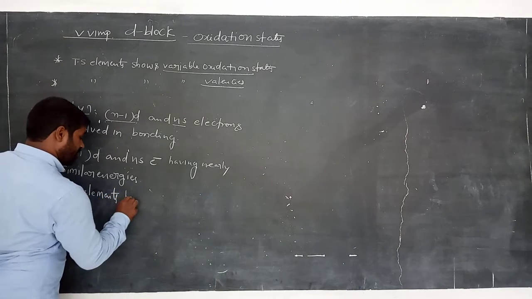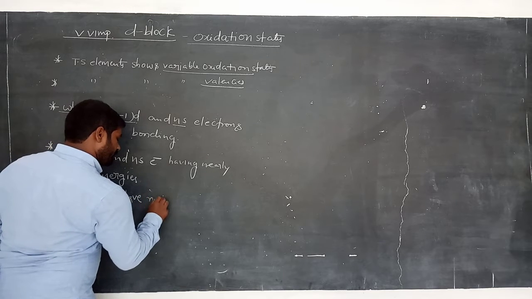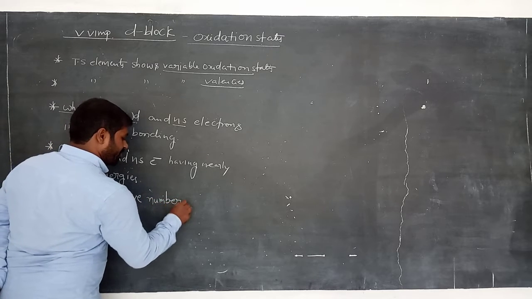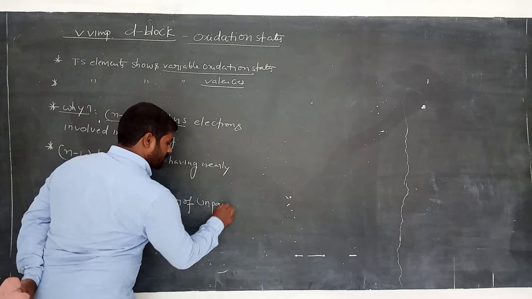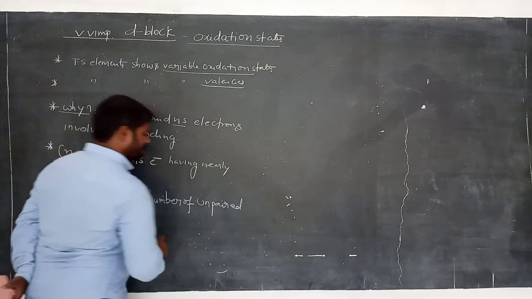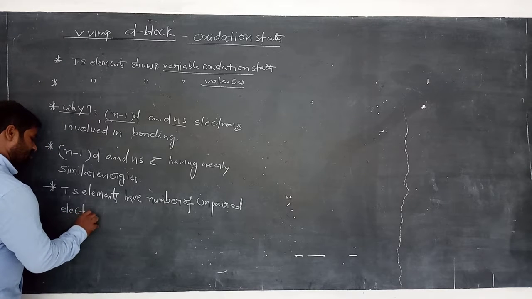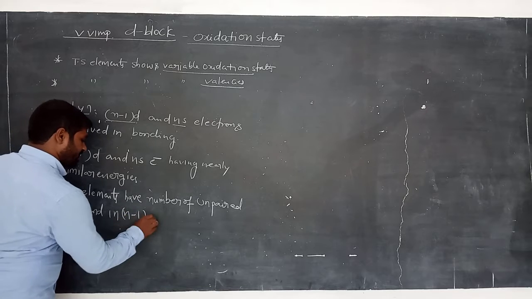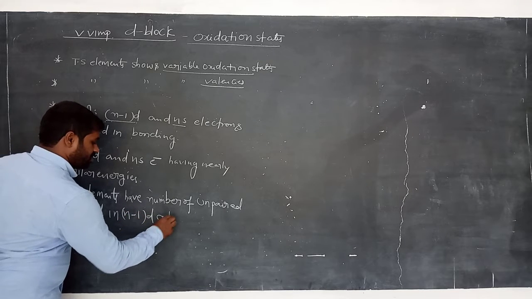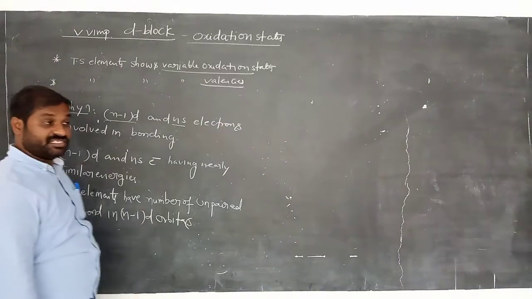Also, transition elements have a number of unpaired electrons in the (n-1)d orbitals, mostly, except those that are completely filled.